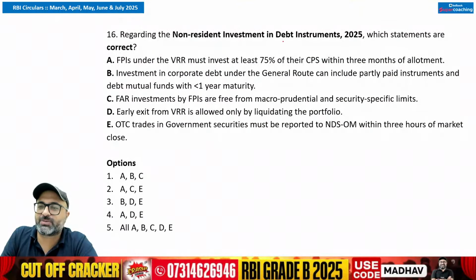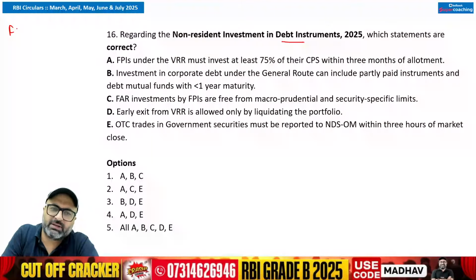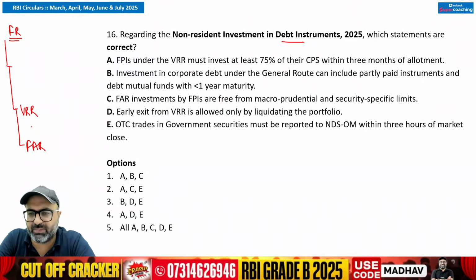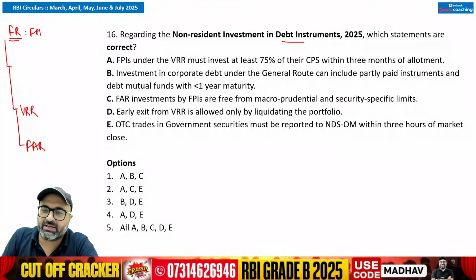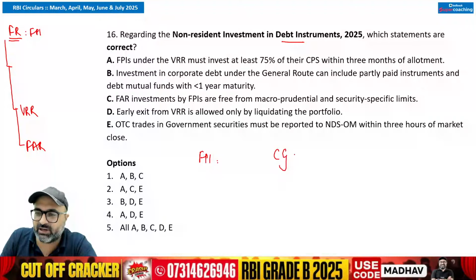Regarding non-resident investment in debt instruments, I am talking about foreign residents investing in Indian debt instruments. I am talking about the voluntary retention scheme, the fully accessible route or voluntary retention route. Do you remember that? So these are the basic related points. The general route says that eligible investors are foreign portfolio investors. Who are the eligible investors? Foreign portfolio investors. They can invest in central government securities.